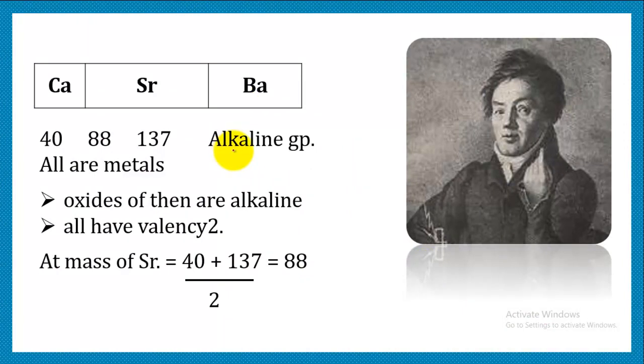Similarly, he made an alkaline triad also, in which he arranged calcium, strontium and barium in order of increasing atomic mass. And he could actually see that there exists similarity in properties. That is the reason they were grouped together.